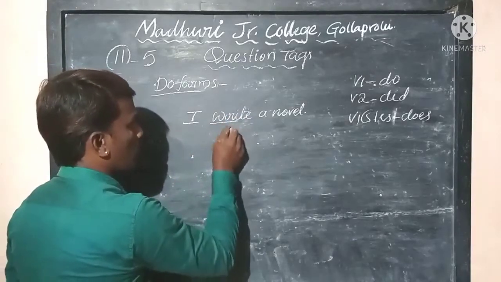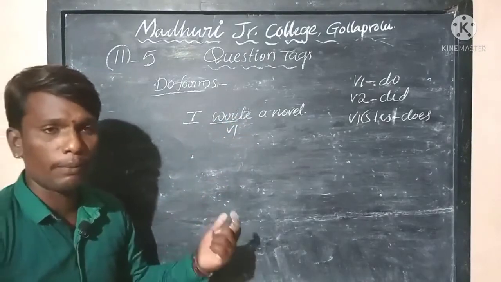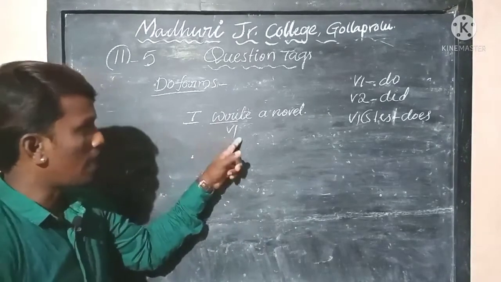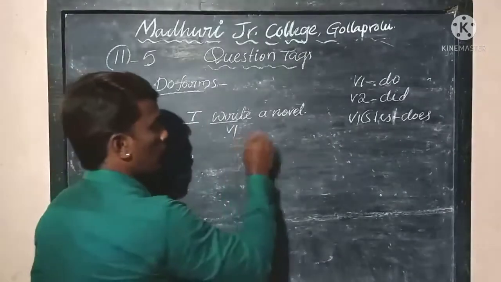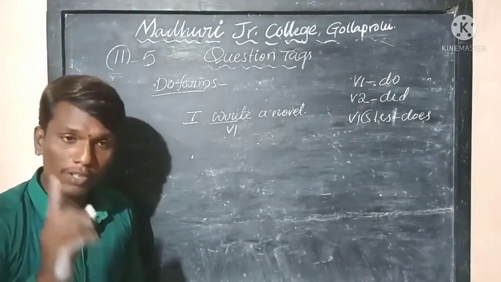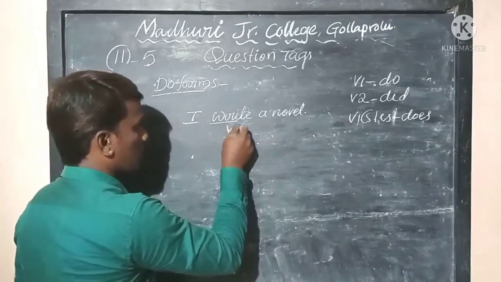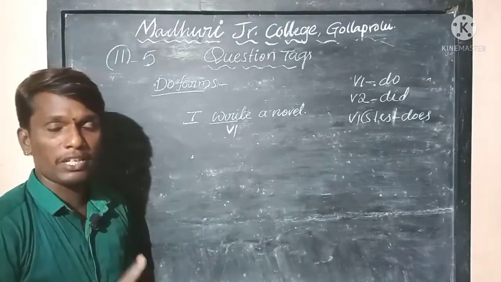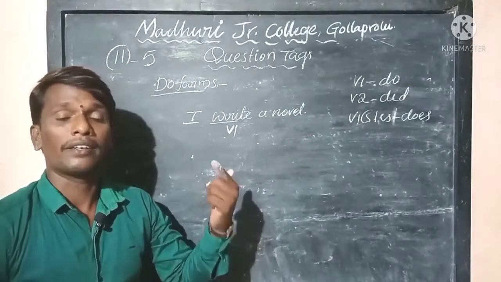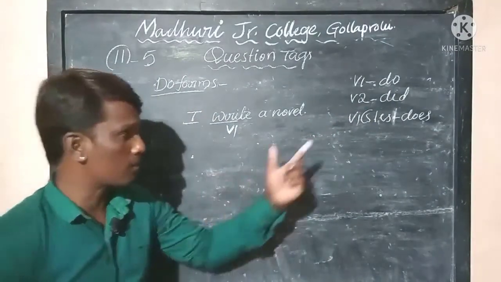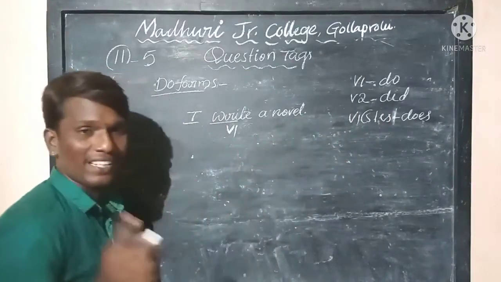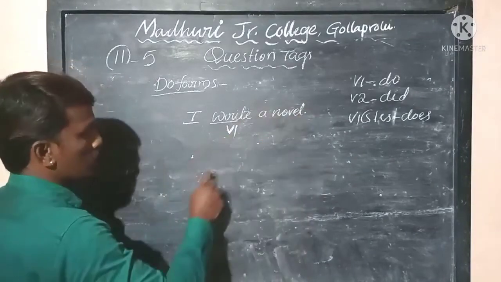So what is the verb here? The verb is write. Is it a verb 1 or verb 2? Yes, it is verb 1, so that is a present tense. So it is a simple present tense. As our formula is given here, when you find no be forms, no auxiliary verbs, then you should consider the verb in the statement. If the verb in the statement is present tense, there you should take do. If the verb in the sentence is a past tense, there you should go for taking did. And if the verb is having either s or es, then you should take does.